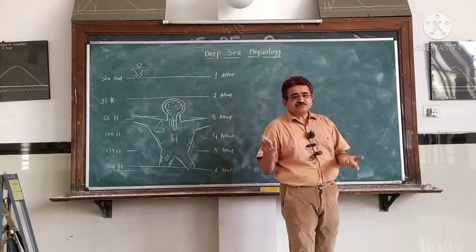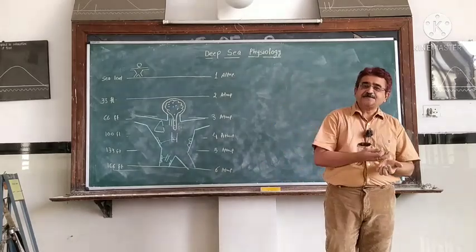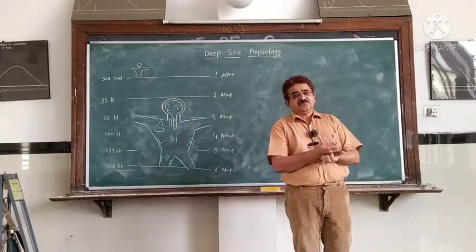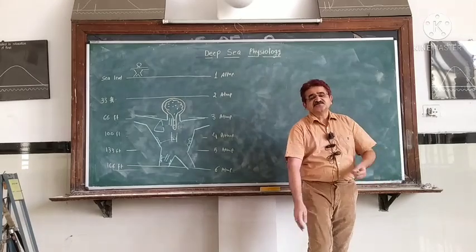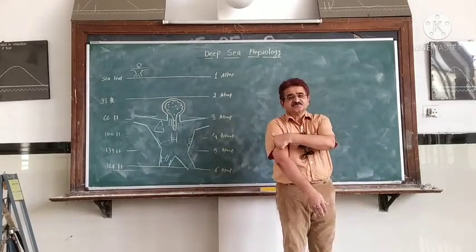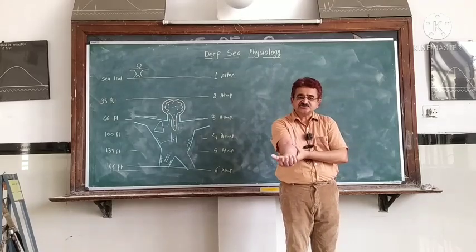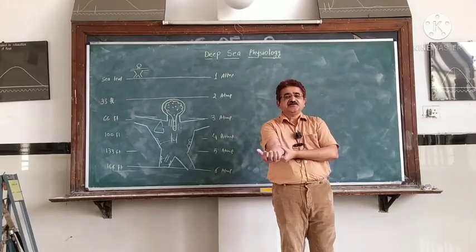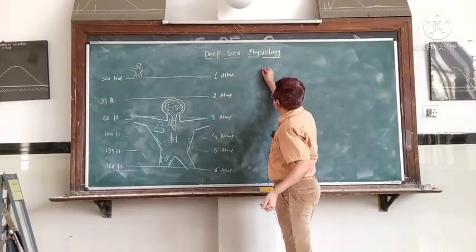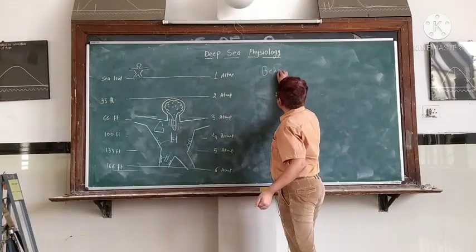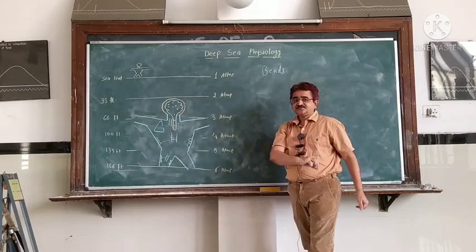So because of this bubble formation, what happens to the body? Number one, there is severe pain in the legs, severe pain in the arms, and also severe pain in the joints. And this pain in the legs or the arms is known as the bends. What is it known as? It is known as the bends.